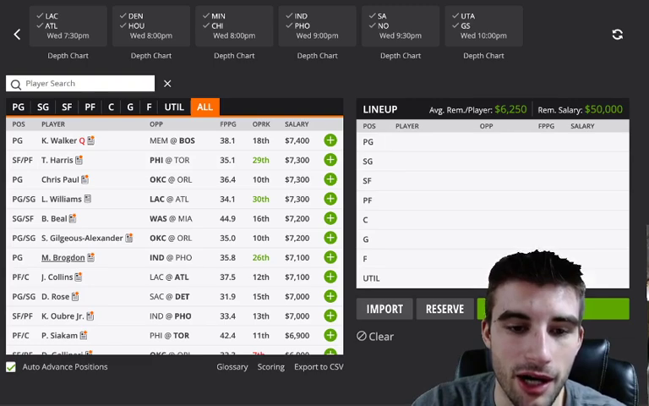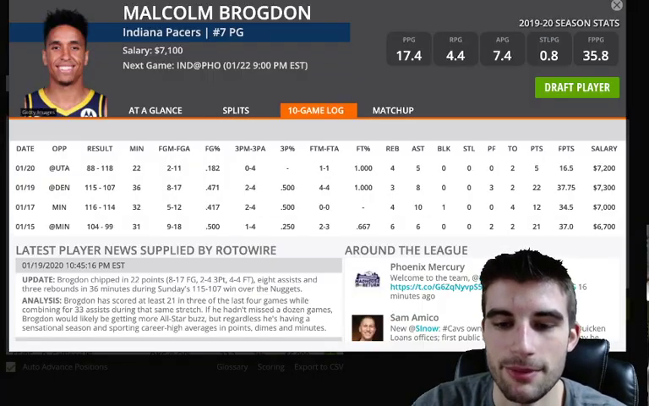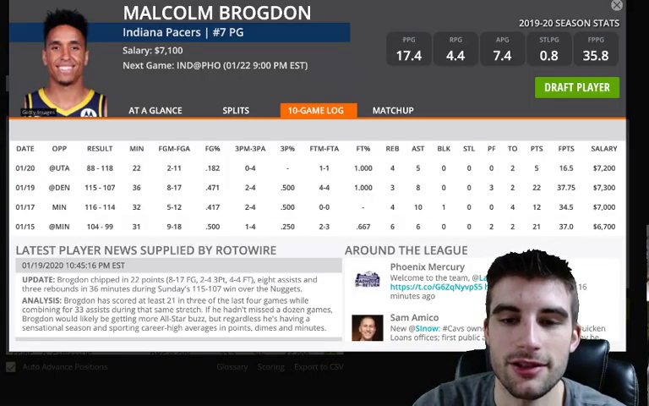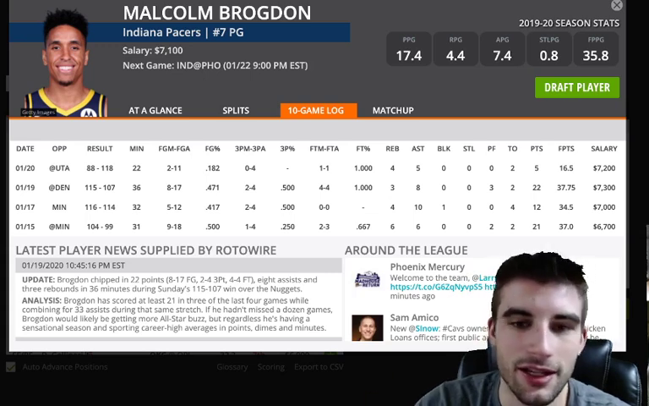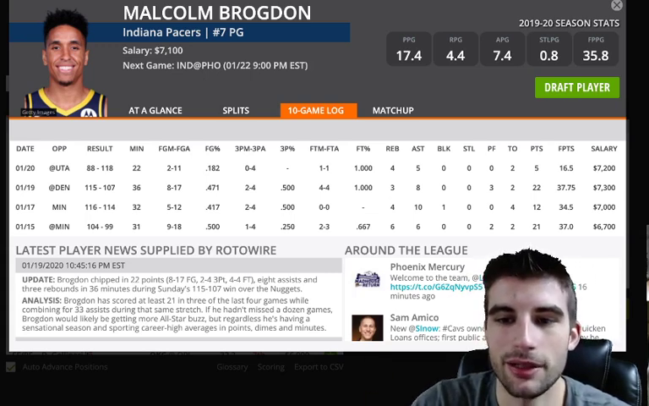You can also look at Malcolm Brogdon at 7,100 versus Phoenix. Nice pace-up spot here for the Pacers. Again, not going to grade out as a great point per dollar option, like I just said with Sabonis, but it's a good matchup. They are bottom 10 versus guards. And Malcolm Brogdon does a little bit of everything, so he's a pretty safe play most nights.